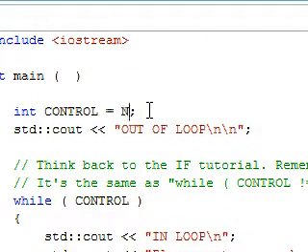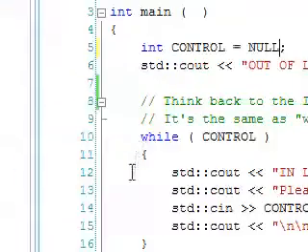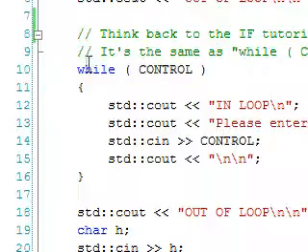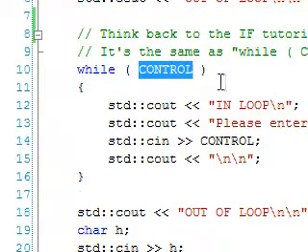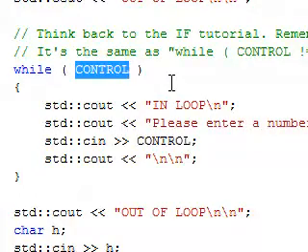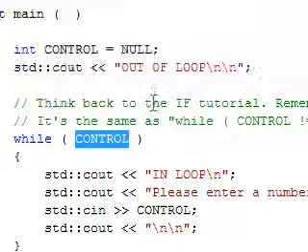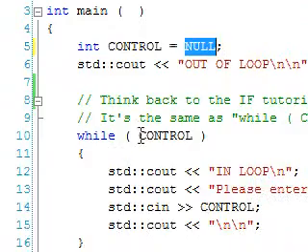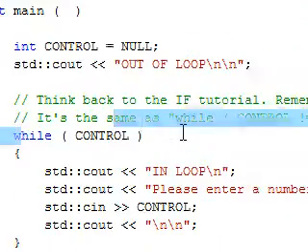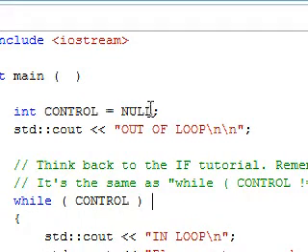So doing that will not work because we'll completely skip the loop. It will go, okay, while control is any value but 0, loop through the loop. And because the control variable is already 0, this will not work. So that has to be 1, basically, is what I'm trying to get at.